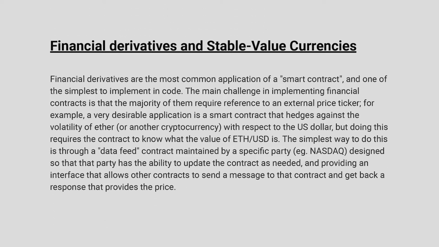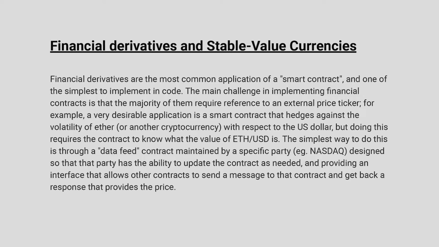Financial derivatives and stable value currencies. Financial derivatives are the most common application of a smart contract and one of the simplest to implement in code. The main challenge in implementing financial contracts is that the majority of them require reference to an external price ticker. For example, a very desirable application is a smart contract that hedges against the volatility of Ether, or another cryptocurrency, with respect to the US dollar. But doing this requires the contract to know what the value of ETH/USD is.